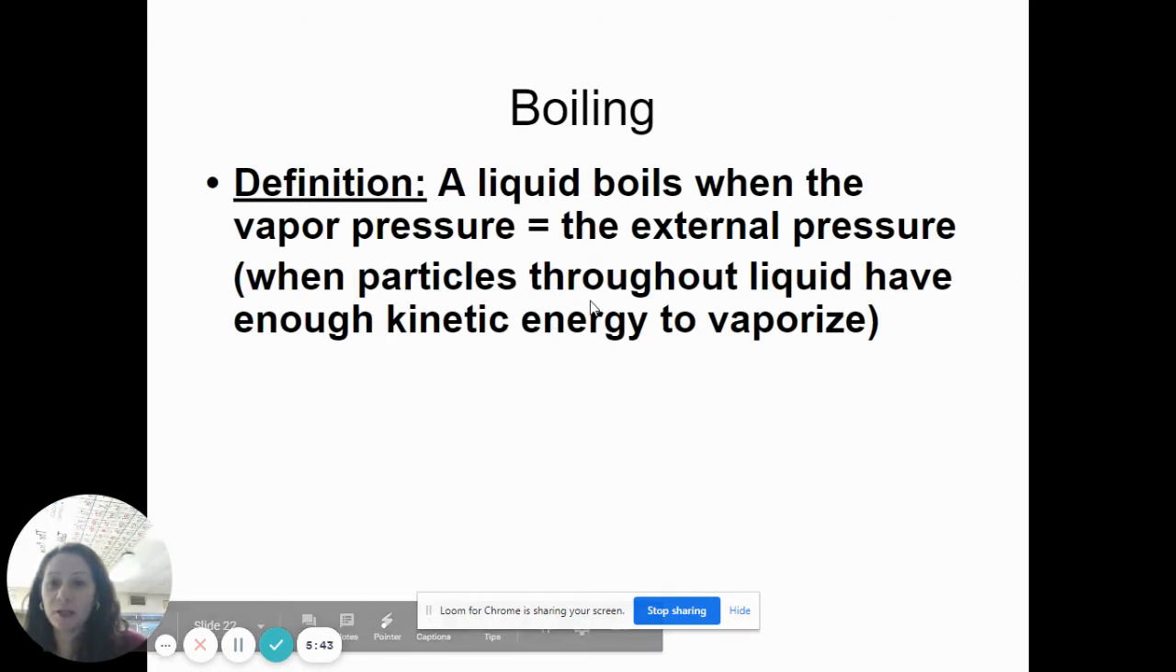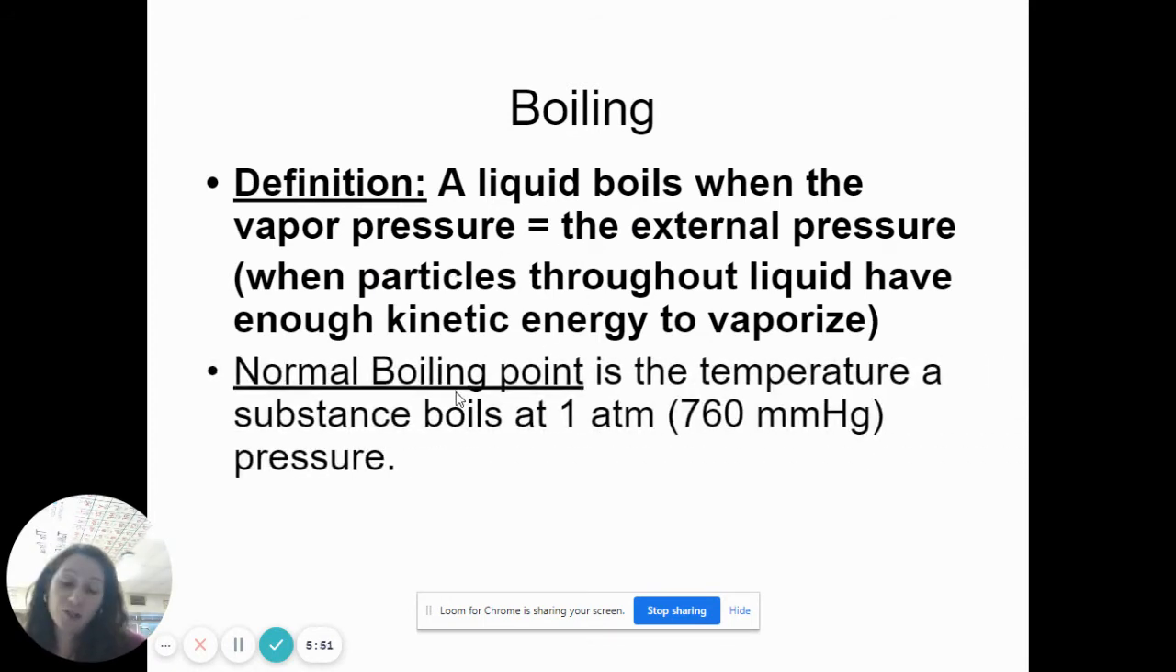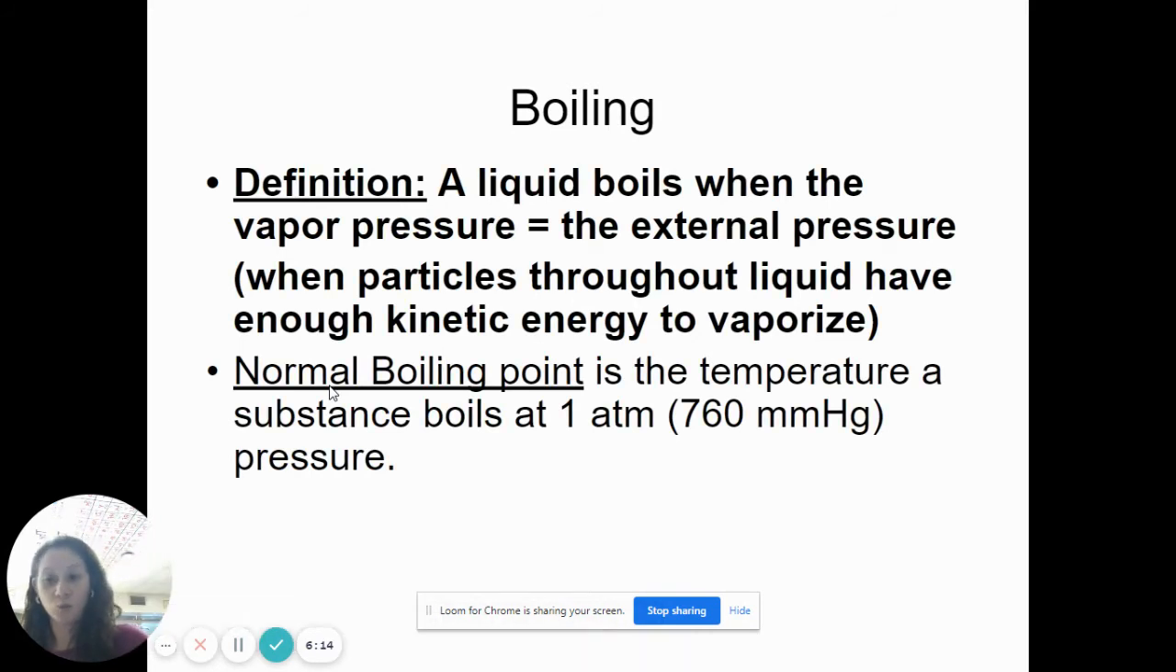When the particles throughout the liquid have enough kinetic energy to vaporize and equal that external pressure, that's when a substance boils. Then, as you saw from the previous curve, boiling points are different depending on what the external pressure is, because if my external pressure is really high, then my boiling point goes high as well. If my external pressure is low, then I only heat it up just to match, so lower boiling point. The normal boiling point is the one where the external pressure is equal to 1 atm. So the external pressure is going to determine what your boiling point is, like we saw in the curves here.